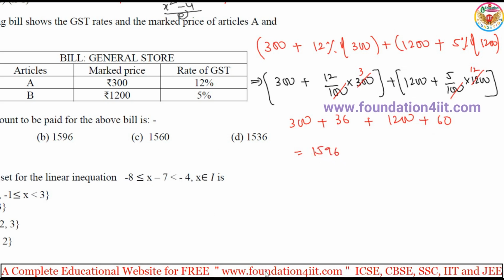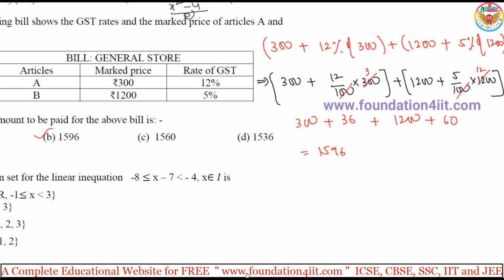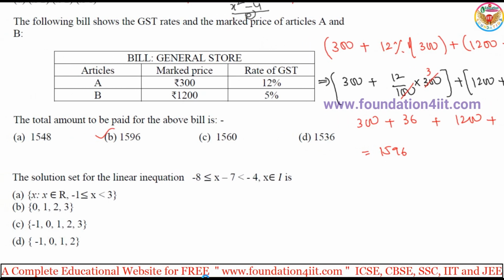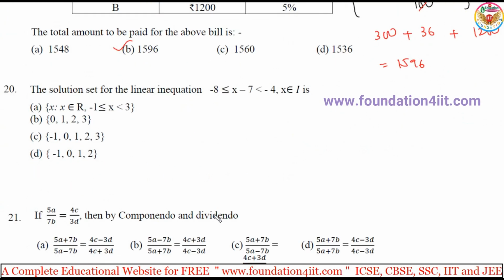Yes, so 1596 is option B. That is the total bill. You can get the cost article-wise separately, or do it directly.